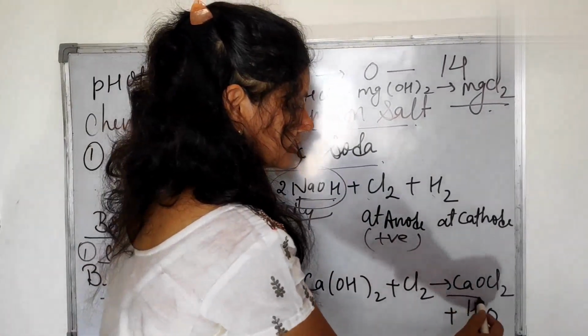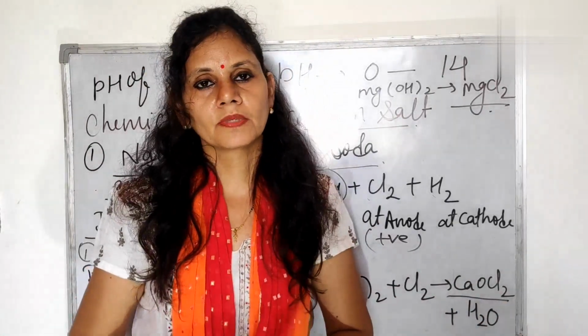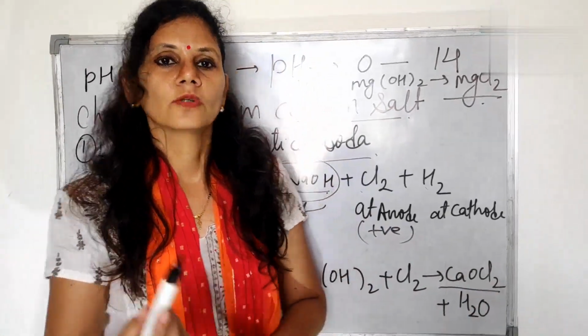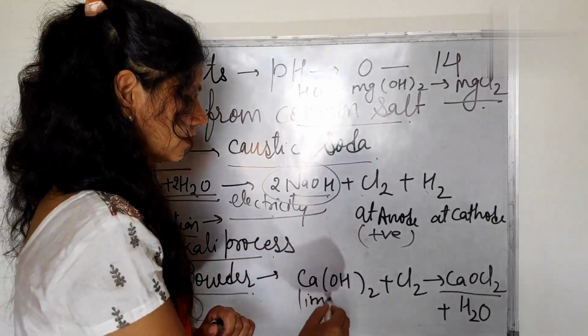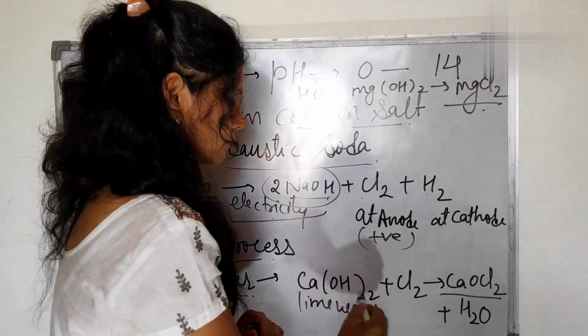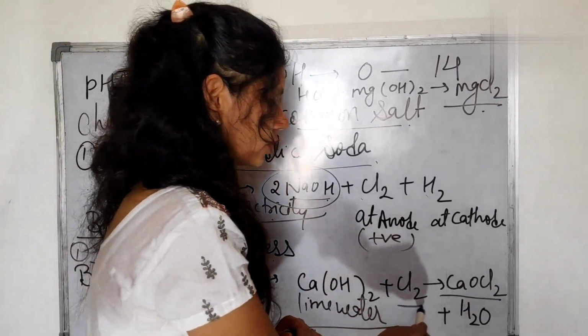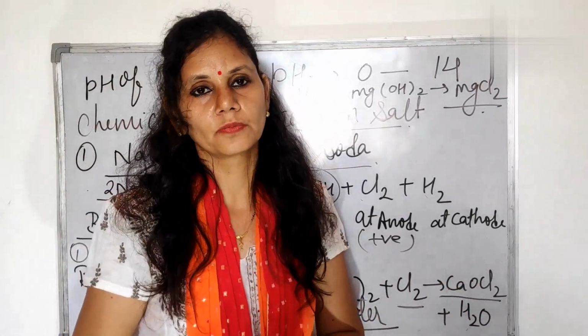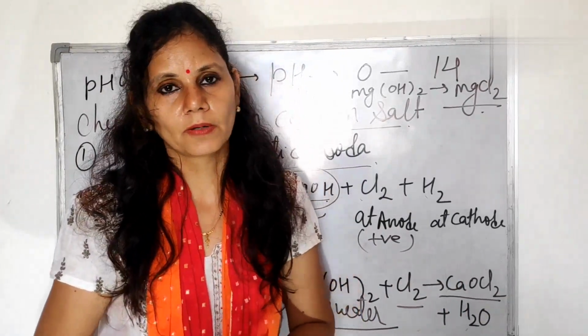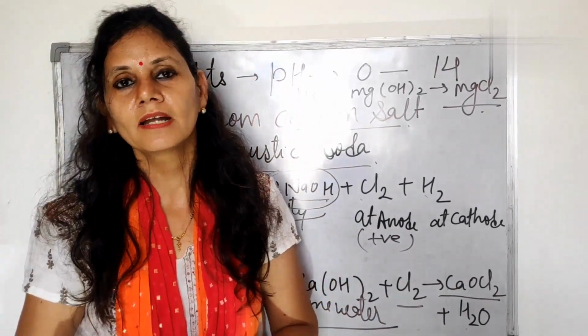Now the next compound that we can form from NaCl is bleaching powder. The bleaching powder formula is CaOCl2, calcium oxychloride. So how can it form? It can be formed from lime water. When lime water reacts with chlorine, then CaOCl2 and H2O are formed. That is bleaching powder. And what is the use of bleaching powder?